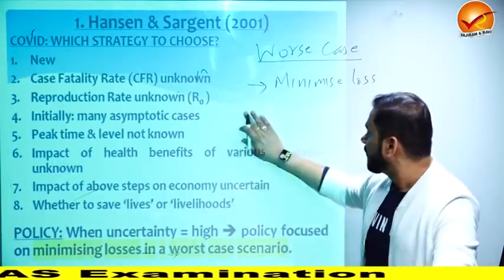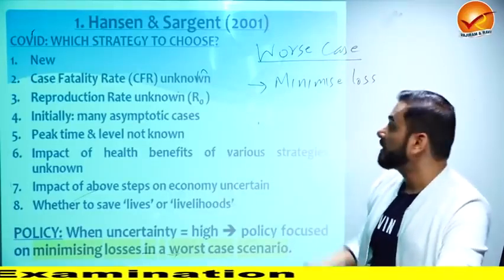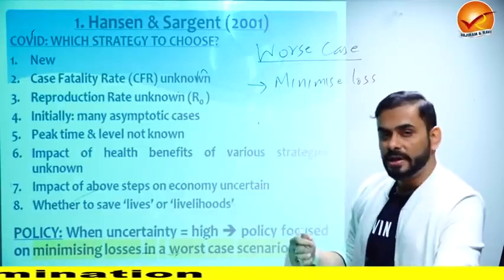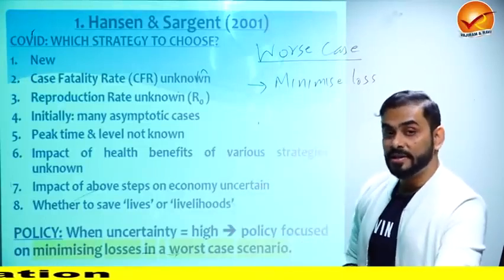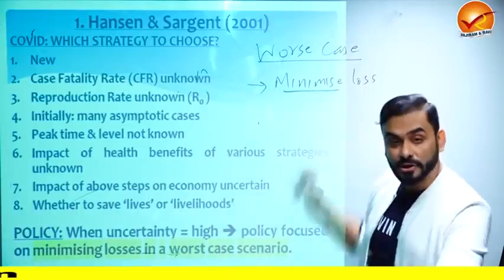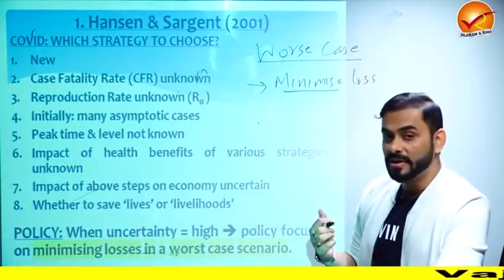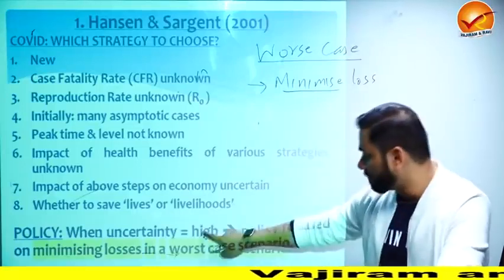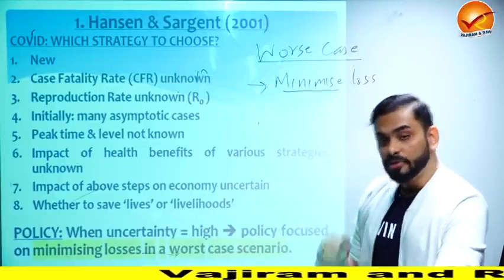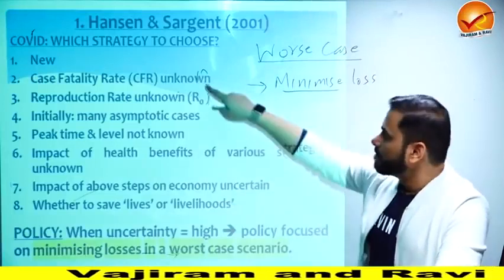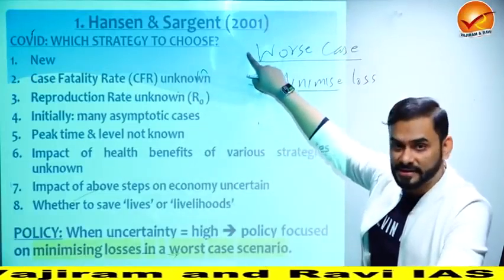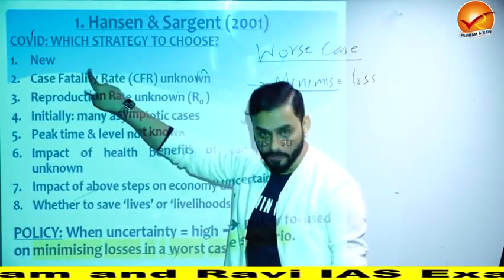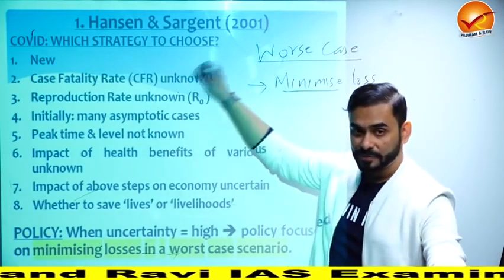So similarly, if an economy or a country or society suffers from a problem, and we have reached the worst case scenario, what should be the strategy? Minimize the loss. And what is the loss we are trying to minimize here? Human lives. That is what we are going to do, and that's the policy. And why do we need to minimize the loss? Because according to Hansen and Sargent, this problem is new, COVID is new.